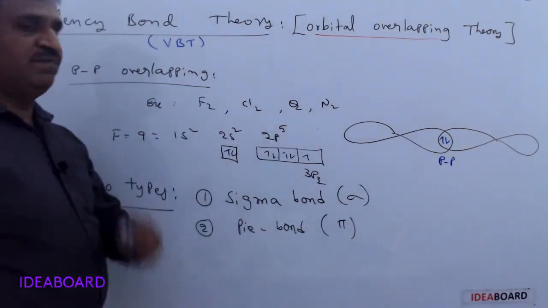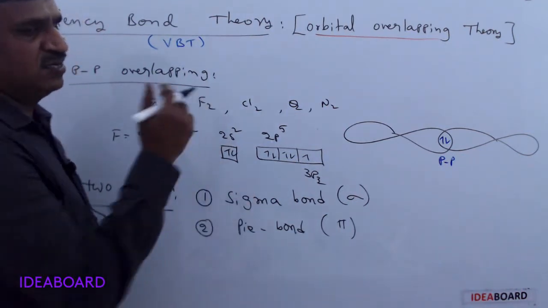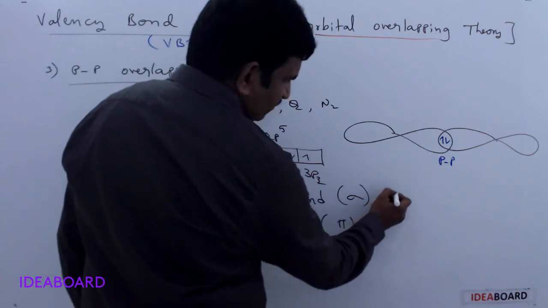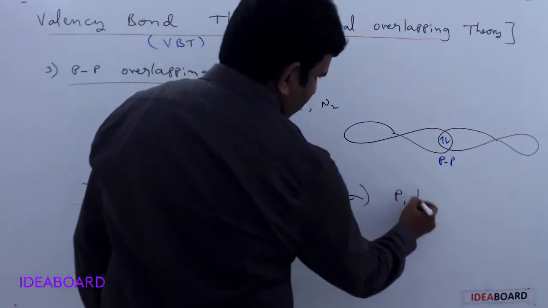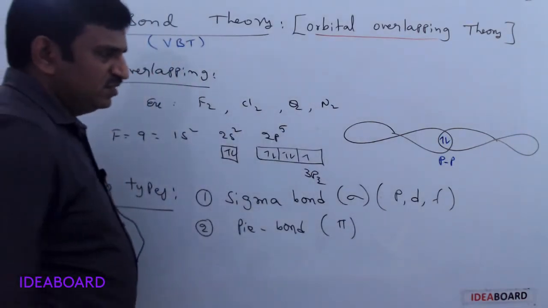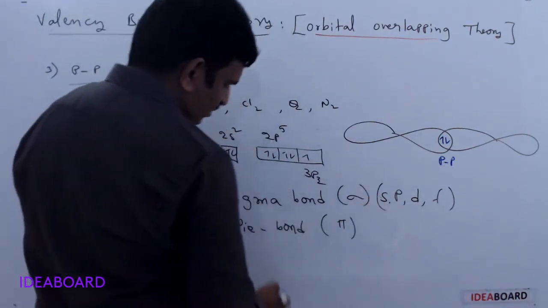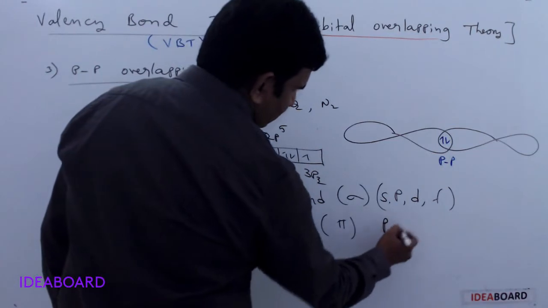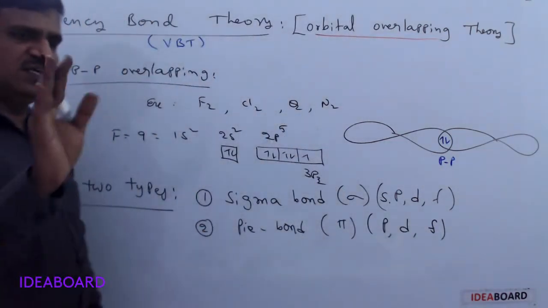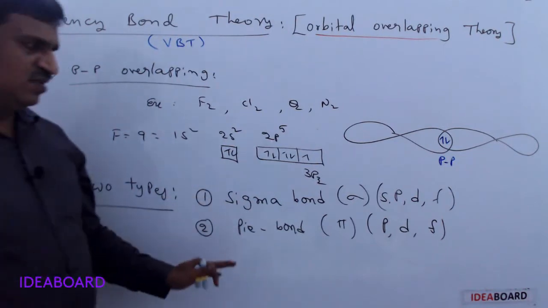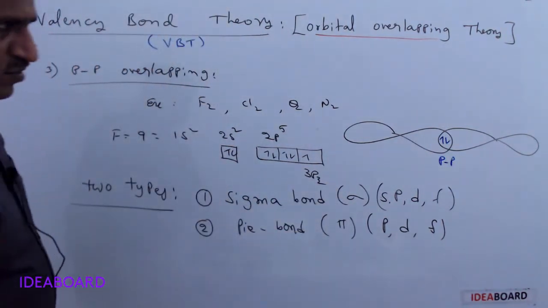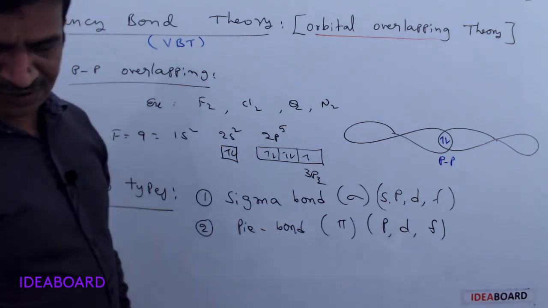What are the sigma bond and pi bond, sir? Always remember, a sigma bond is formed by p orbitals, d orbitals, f orbitals, and s orbitals also. But a pi bond is formed by p, d and f orbitals only. I will give the differences later. How are the sigma bond and pi bond formed?